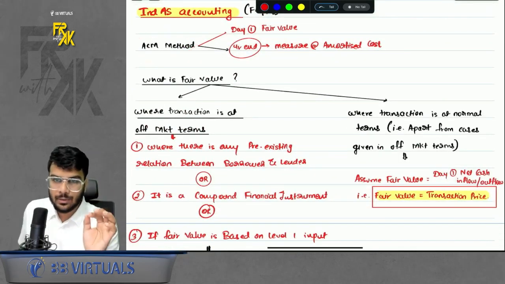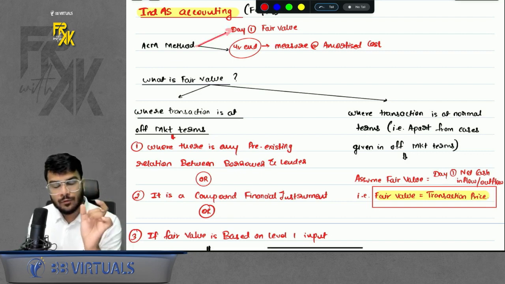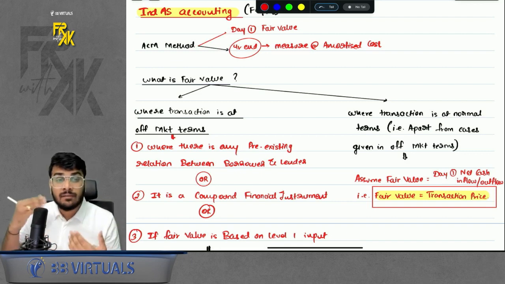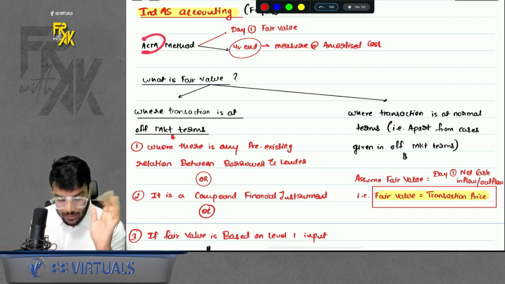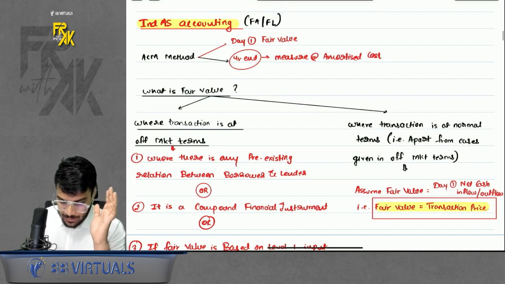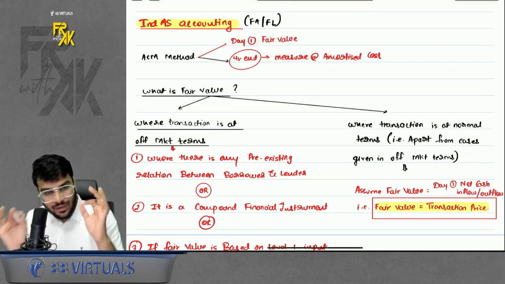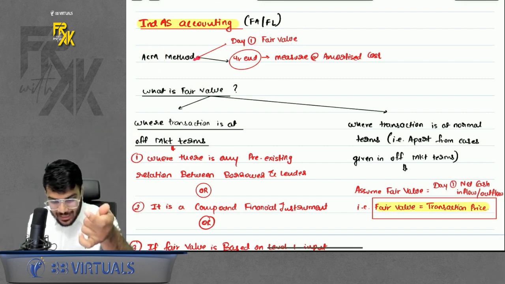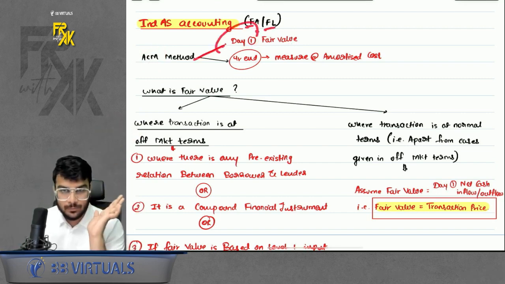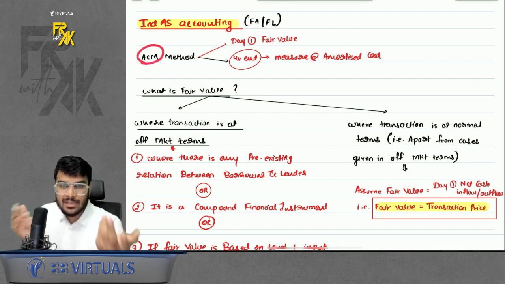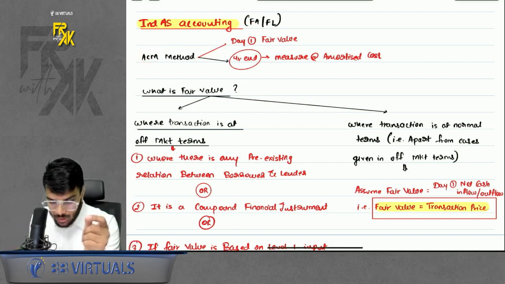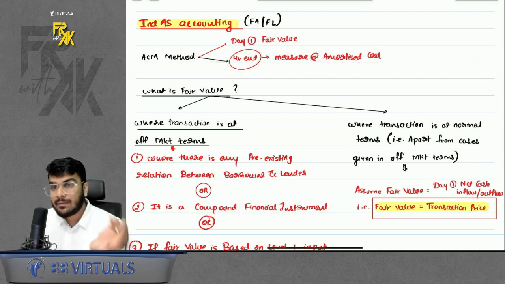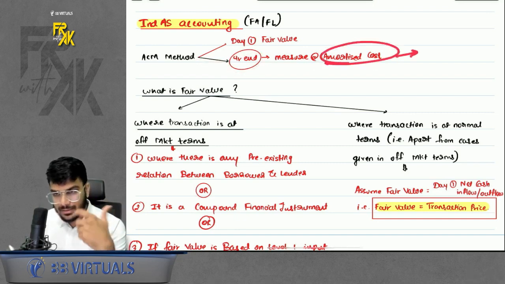Now one hint I'm telling you, whatever method you follow: what is the full form of ACM? Amortized cost method. So by reading the name, we may think we have to record at cost. No, whatever method you follow for financial asset or liability, on day one you will record at fair value only. That means even under ACM method, on day one the FA or FL is recorded at fair value. So sir, what is the sense of naming this amortized cost method? Because at year end you will keep it at amortized cost. How do we calculate this? I will teach you, don't worry.